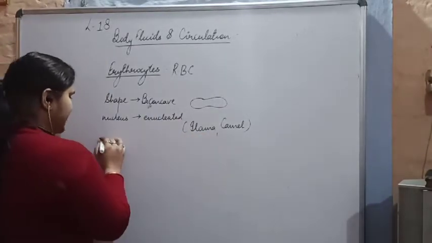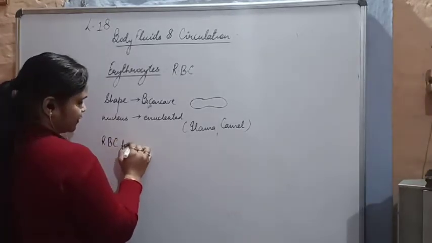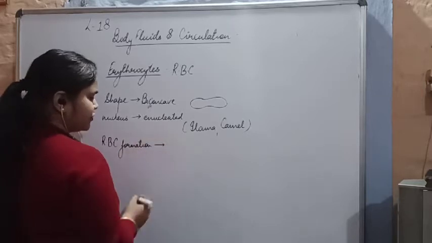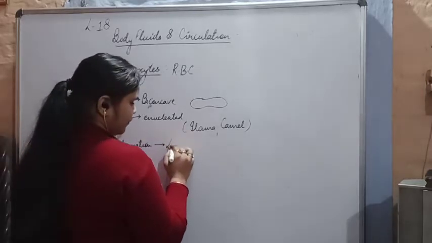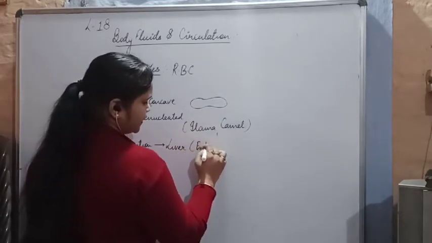Now where does RBC formation occur? Before a baby is born, the RBC formation occurs in the liver at the embryonic stage.